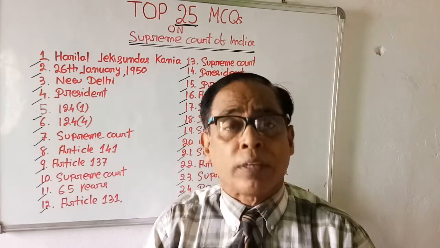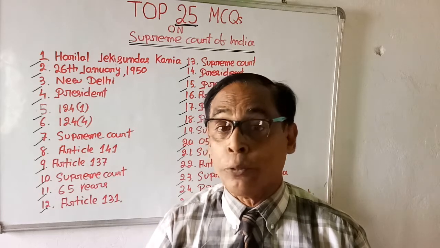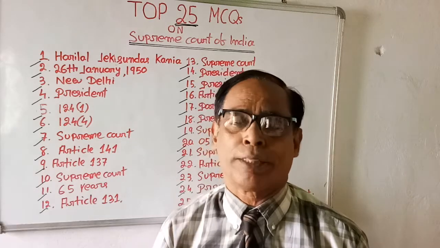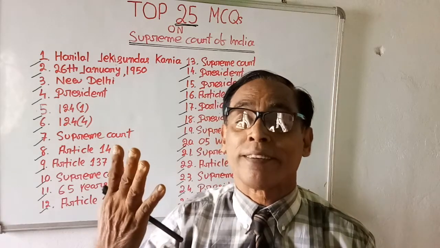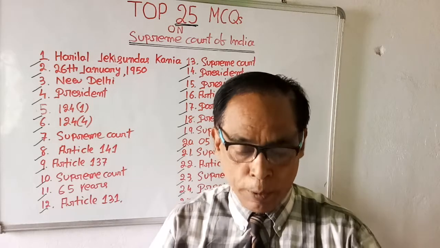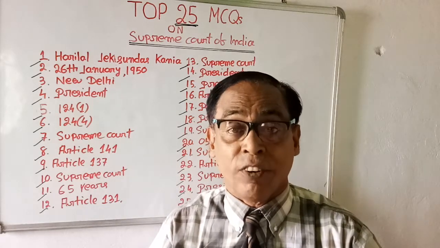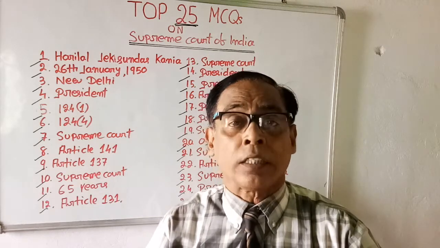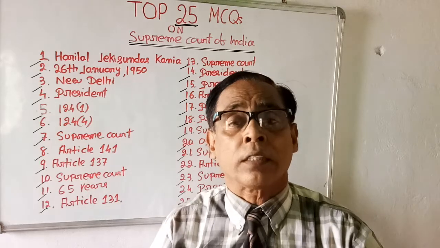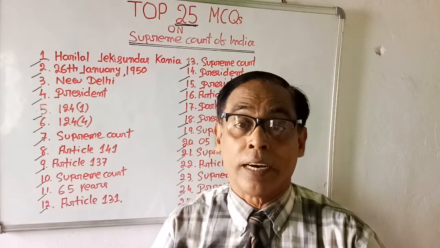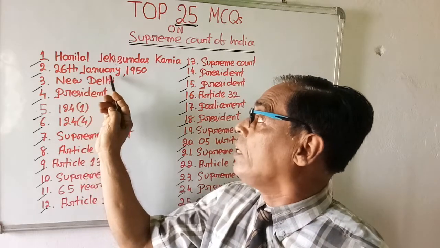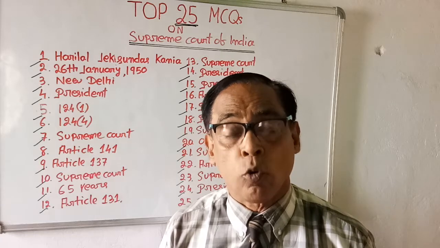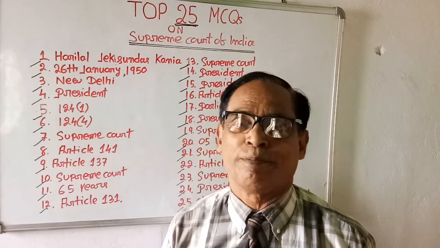When was Supreme Court of India established? No doubt in India we have a Supreme Court. But the question is when it was established. Options are 4. Test your general knowledge. Number 1, 26 January 1950, 30th January 1948, 15th August 1947, 14th August 1947. The right answer is 26th January 1950. On 26th January 1950, Indian Supreme Court was established.